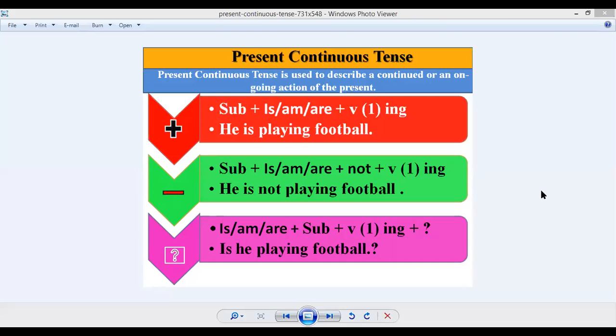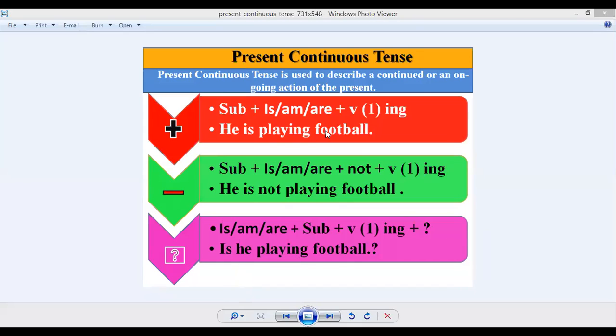In this picture you can see there are three types of sentences. The assertive or affirmative type of sentence is given in the red color box, in the green box you can see the negative type of sentence is given, and again the interrogative type of sentence is given in the last box.